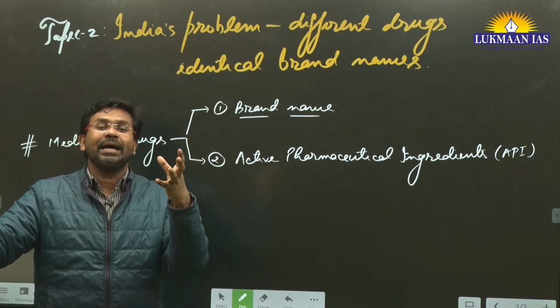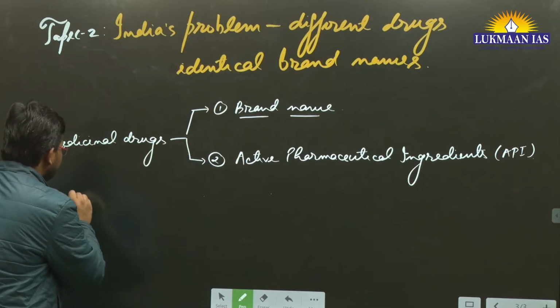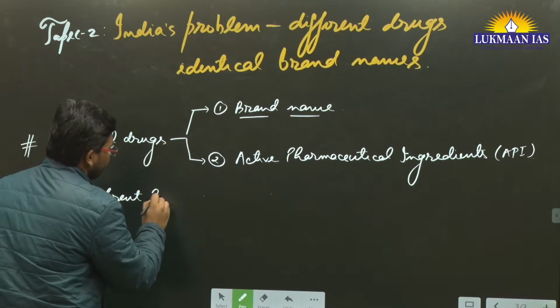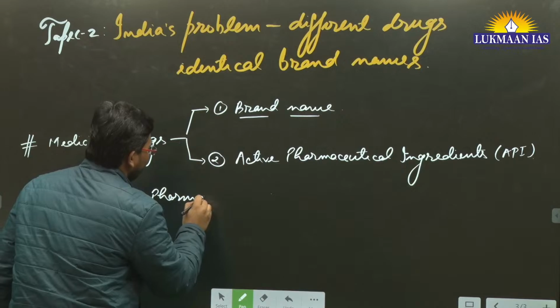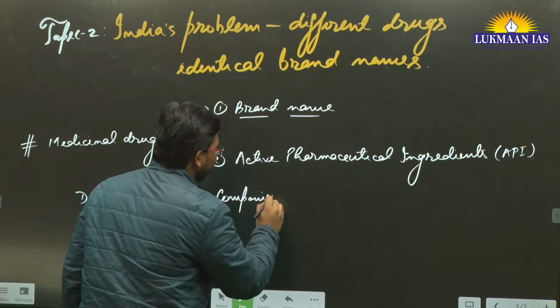And there are issues also that there are different pharmaceutical companies.